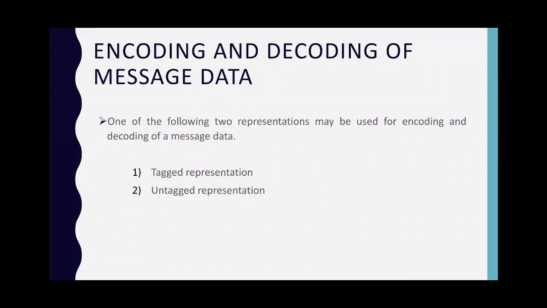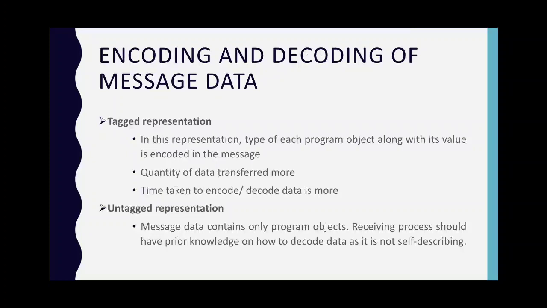One of the following two representations may be used for the encoding and decoding of message data. First is tagged representation and the other is untagged representation. In tagged representation, the type of each program object along with its value is encoded in the message. Here the quantity of data transferred is more, and the time taken to encode and decode the data is also more. In this, it is a simple matter for the receiving process to check the type of each program object in the message because of the self-describing nature of the coded data format.